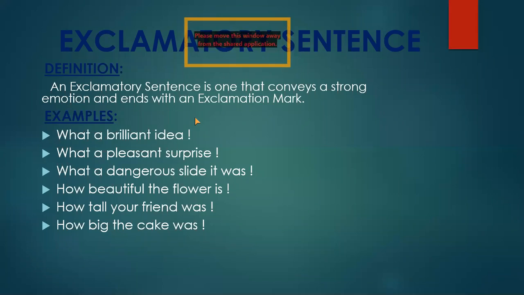You should know how to make an exclamation mark: a straight line with a dot. Please remember this thing. Don't make any other sign in place of the exclamation mark or in any other way. This should be made in this way, a straight line with a full stop at the bottom of the line. Now, I have told you that exclamation cannot be shown only by the exclamatory word. It can be shown in the form of sentences as well. So, in the form of exclamatory sentences, you can see some examples here.